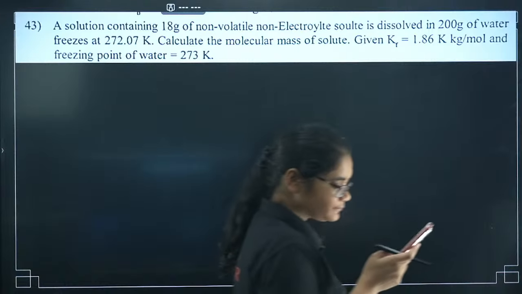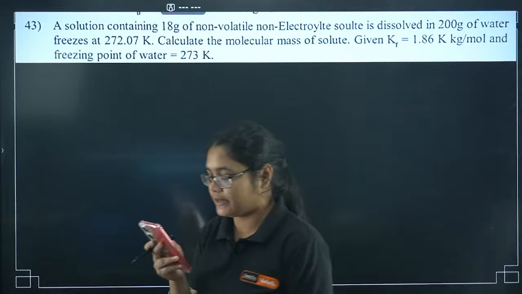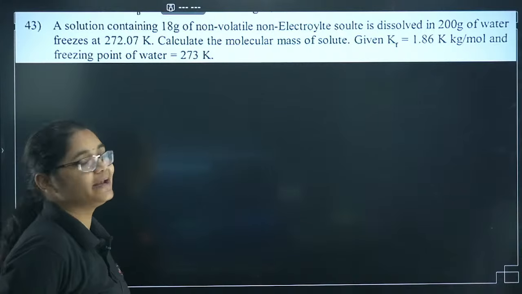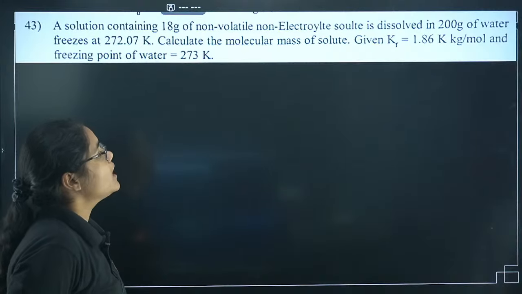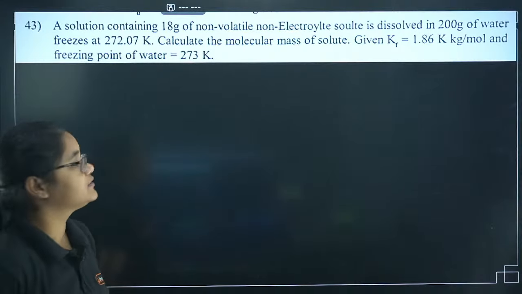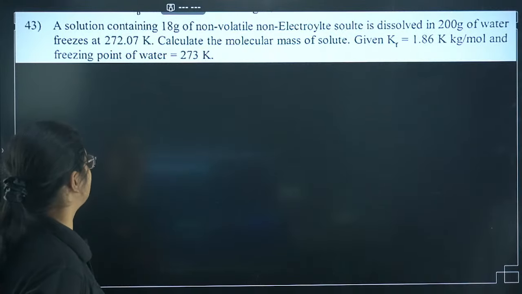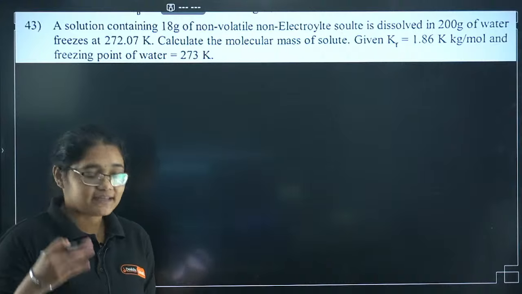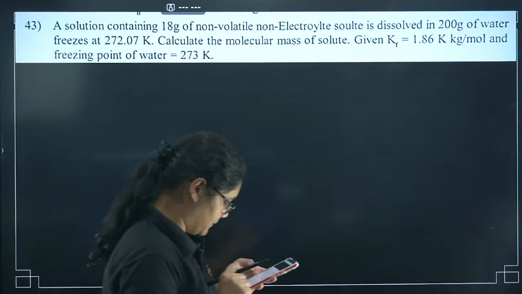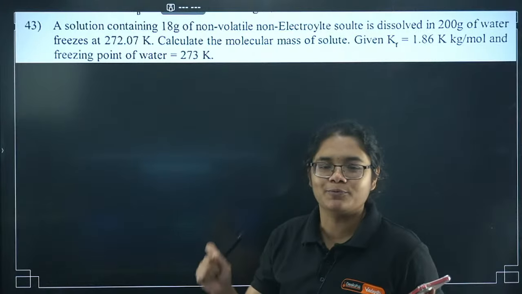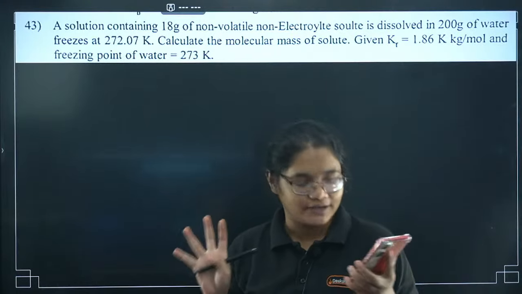Question 43, a similar question. A solution containing 18 gram of non-volatile, non-electrolyte solute is dissolved in 200 gram of water, which freezes at 272.07 Kelvin. Calculate the molecular mass of the solute. Kf value is given to you. Freezing point of water is also given to you. Let me see who is solving this question fast. Students, quickly grab your pen, notebook and calculator, do the calculation and tell me the answer.